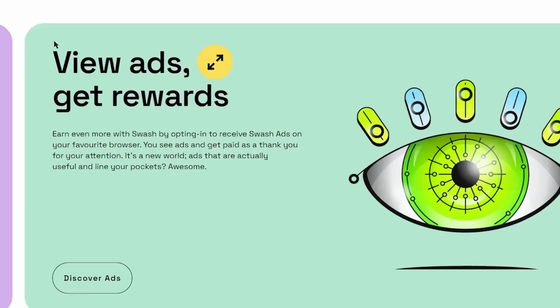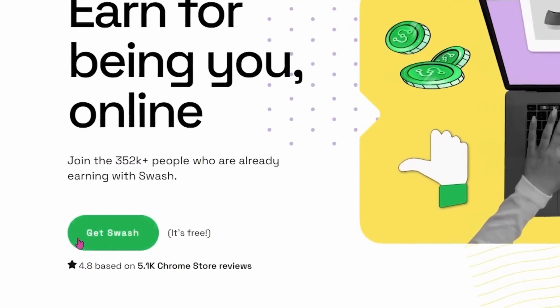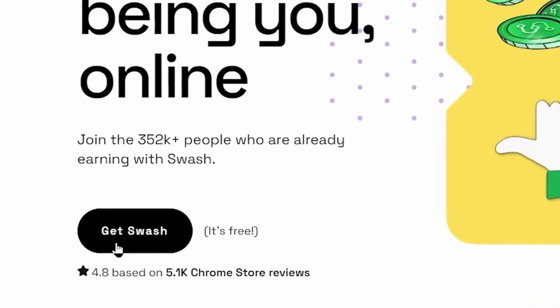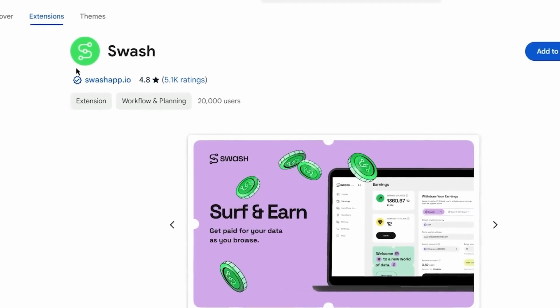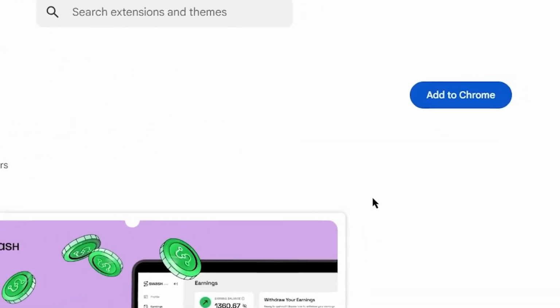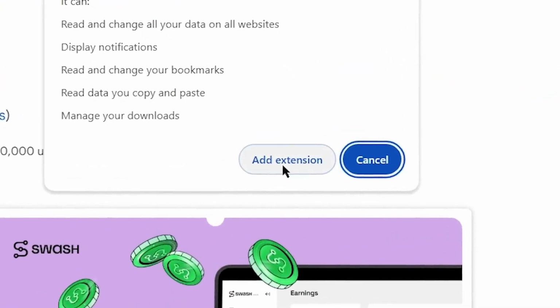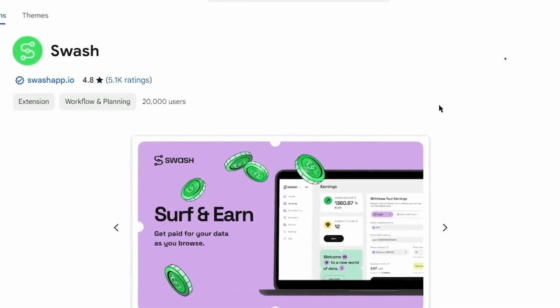Now, step number 2, to start earning money for watching Google ads with Swash app. All you have to do is to click on this Get Swash button right here. That's going to take you to the Google Chrome web store, where you can see that they have over 5,000 positive reviews. And you just need to click on Add to Chrome to add the Swash app extension. Now, click on Add extension and the Swash app extension will be added to your browser.